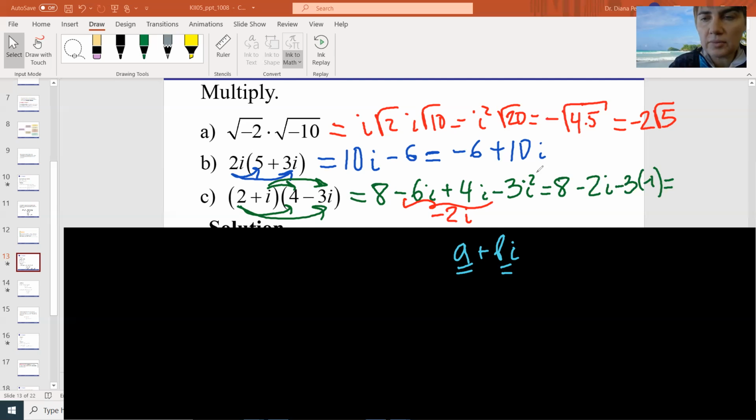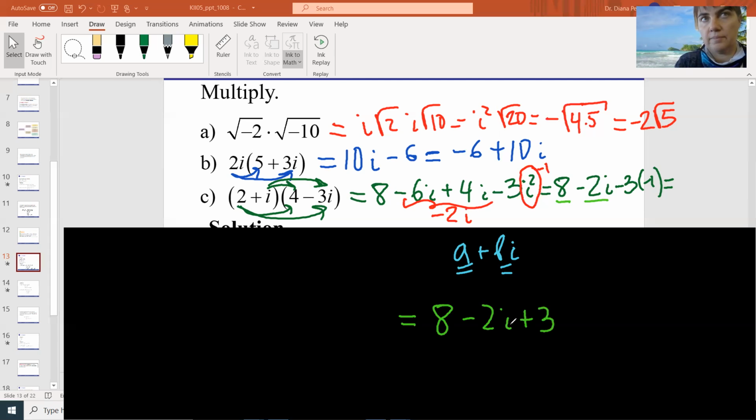Now there's the 8. You have the minus 2i, and then you have minus 3i squared. But the I squared became a minus 1, so the whole thing is going to turn into plus 3.